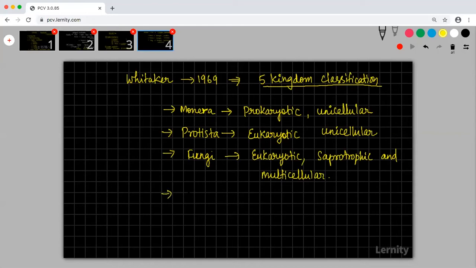Then came up your plantae, which was eukaryotic, autotrophic, more specifically photoautotrophic, and multicellular.